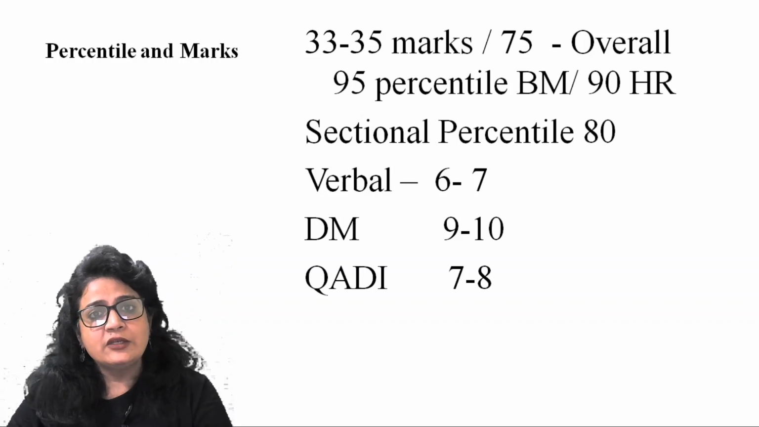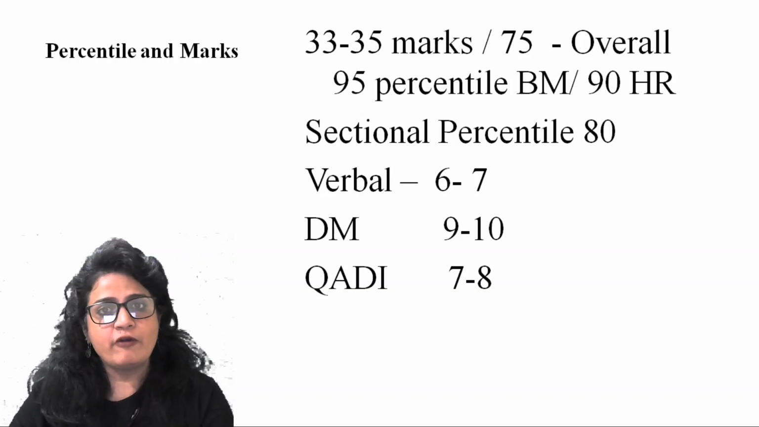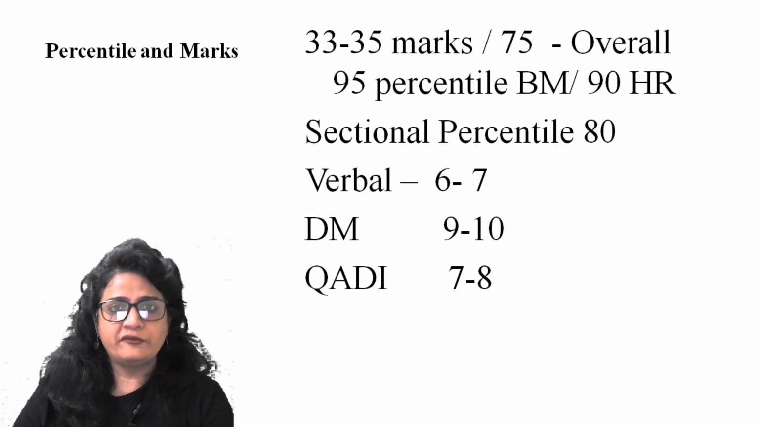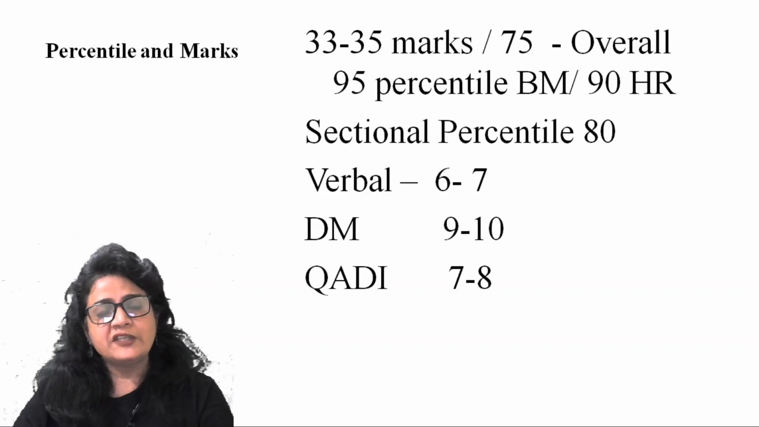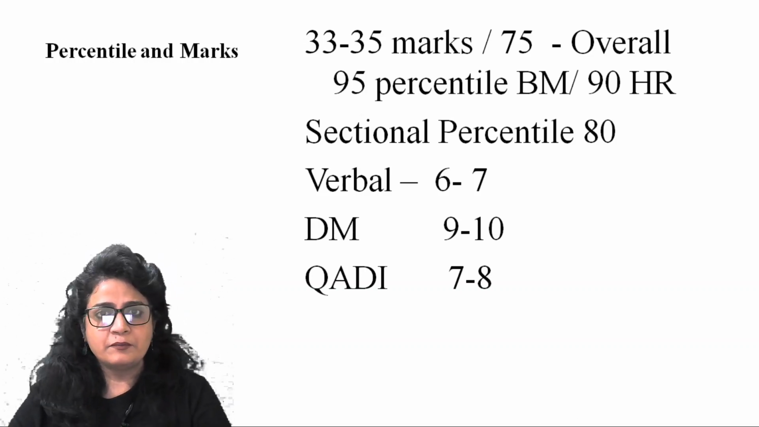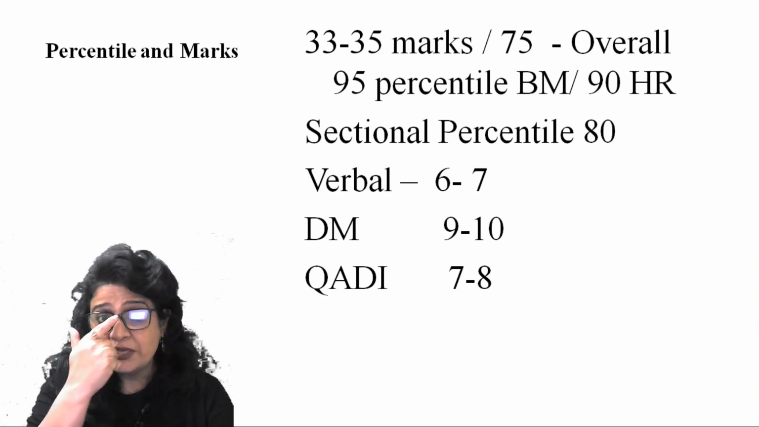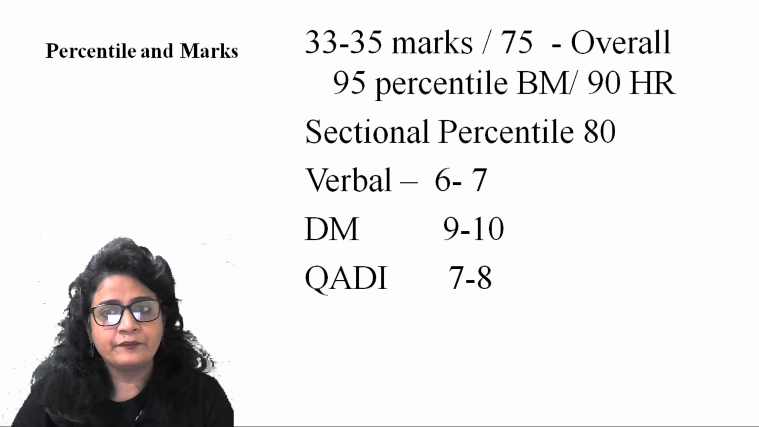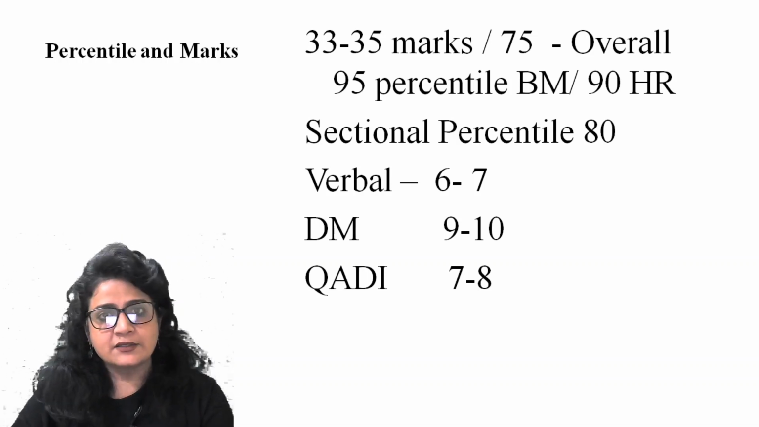With 30 to 35 marks, you can easily score 95 percentile. 95 percentile is going to be the overall cutoff for the BM program, that's Business Management, of XLRI. For HR, it's going to be around 90. So it's always 5 percentile lower than the cutoff of BM. BM is always higher because that is the best program offered by XLRI. So this is the overall cutoff or overall marks for XLRI.